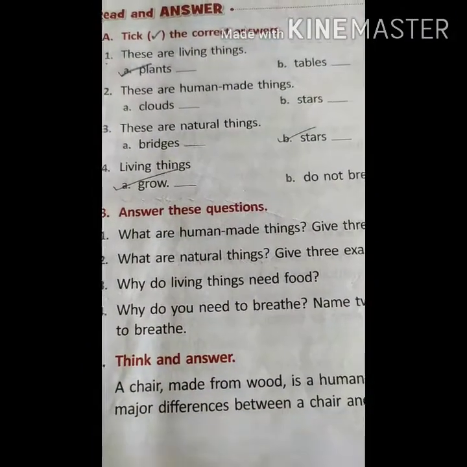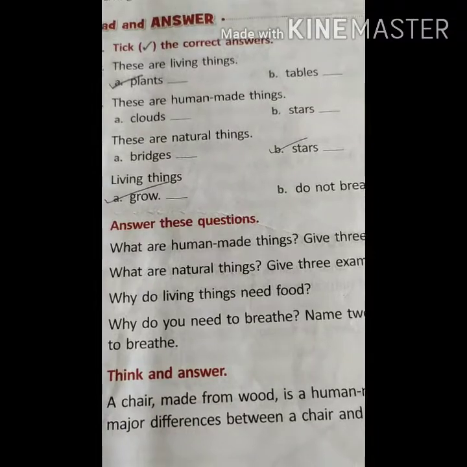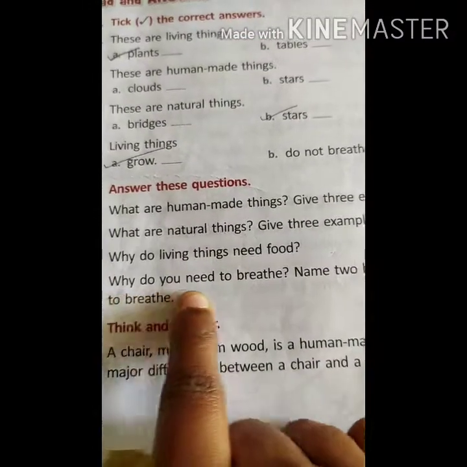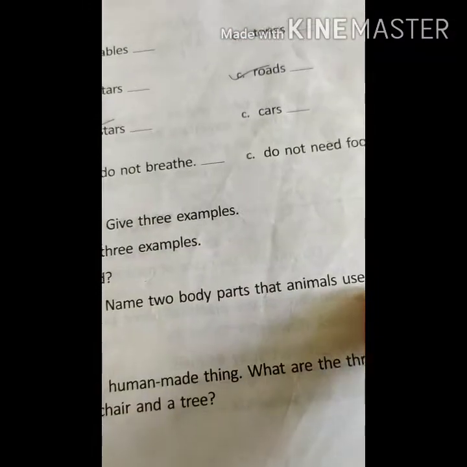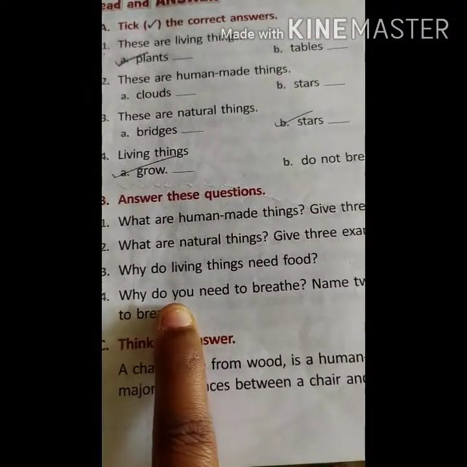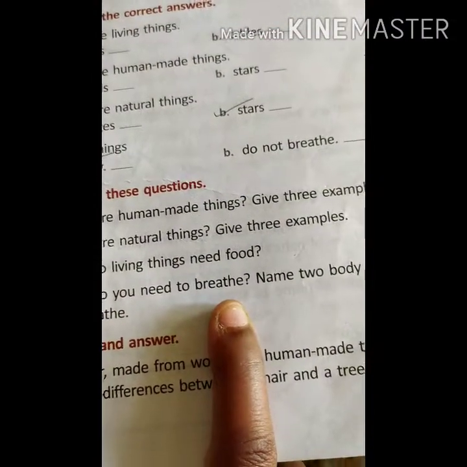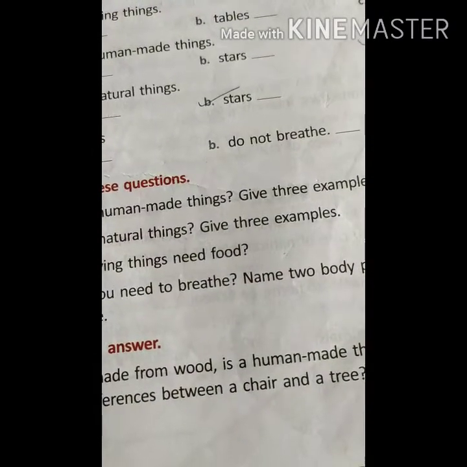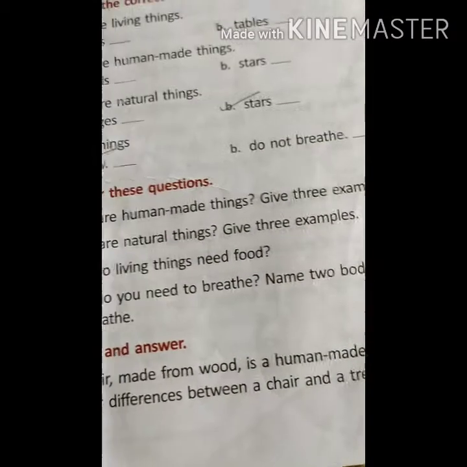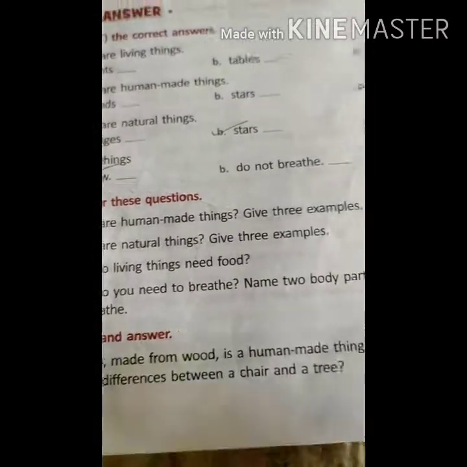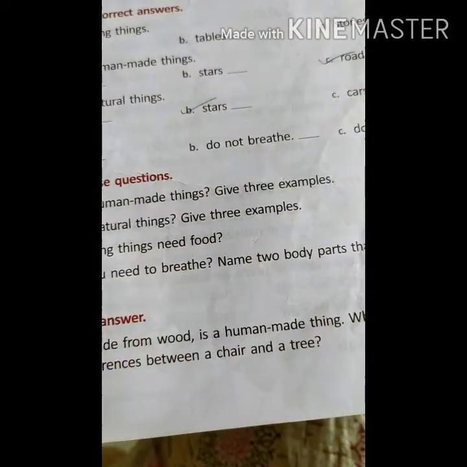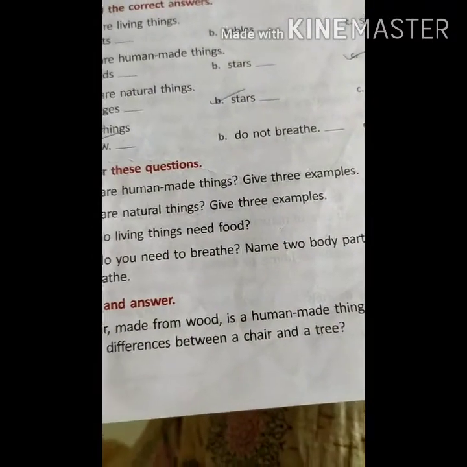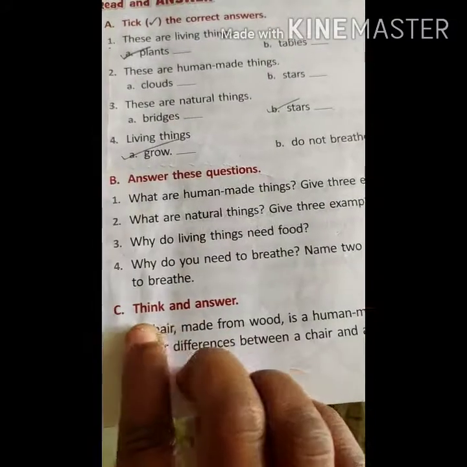Why do living things need food? Living things need food to grow. Okay. Next. Why do we need to breathe? Name 2 body parts that animals use to breathe. We need to breathe so that we can survive. Yes. We cannot survive without breathing. Right children? The 2 body parts are lungs and gills. These are all. Okay, now think and answer.